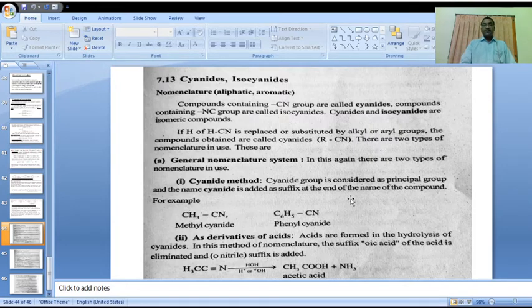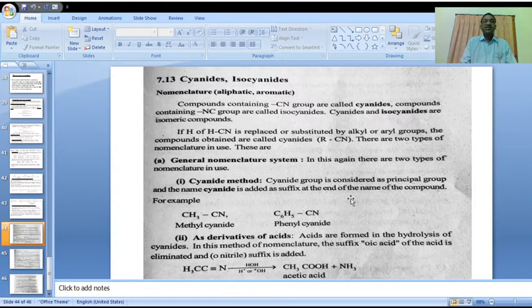Okay, now let us go to cyanides and isocyanides. Compounds containing the CN group are called cyanides.